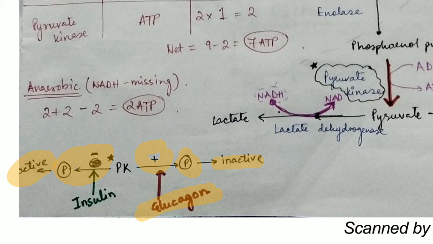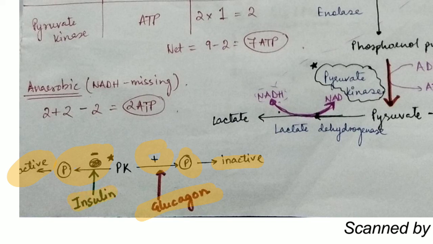So this glycolytic pathway needs to be inactivated if glucagon is acting on it. And how can it be inactivated? By inactivating the pyruvate kinase, because pyruvate kinase is the final step where pyruvate is being produced. So glucagon is preventing the glycolytic pathway by inactivating the pyruvate kinase. And how is it inactivating the pyruvate kinase? By phosphorylating the pyruvate kinase.